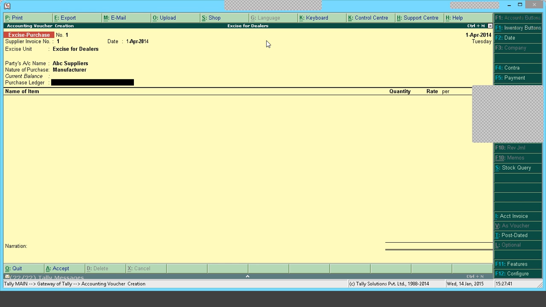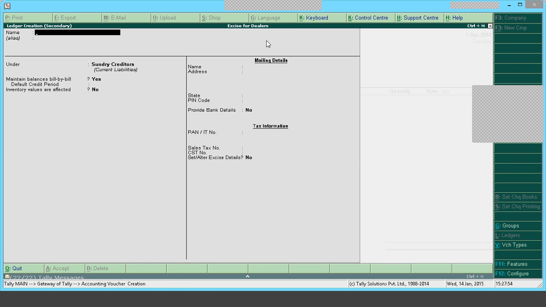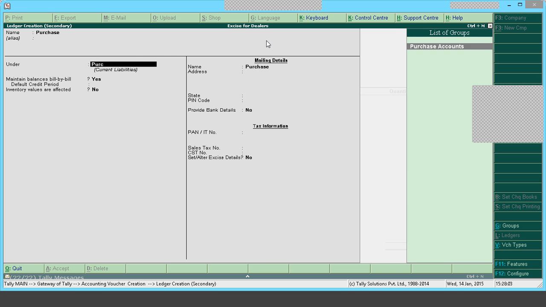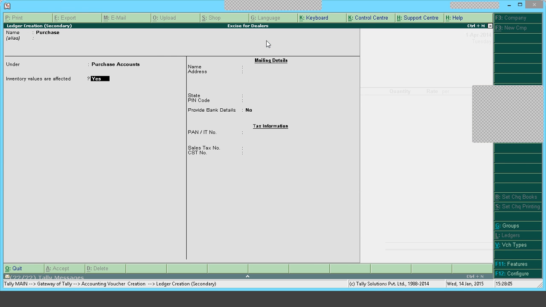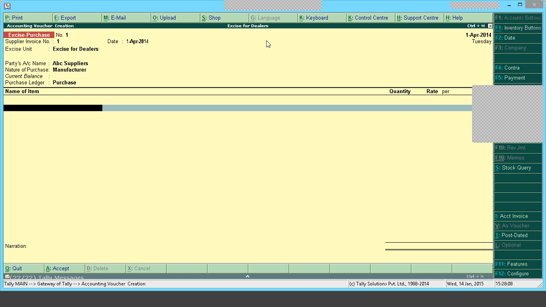We should select in this case the ledger that is created under purchase account with inventory enabled. I do not have any purchase ledger in this company, so I am going to create it by using the shortcut key Alt+C. From here, it will take me to the ledger creation field. I am creating a ledger, purchase, under purchase account, inventory values are affected, yes, and I am going to save it. So my purchase ledger is created.